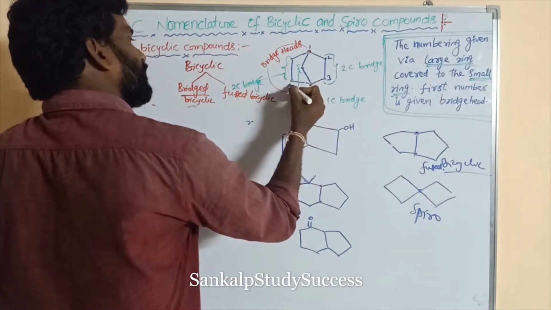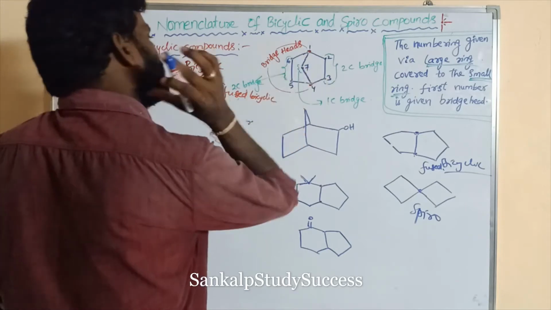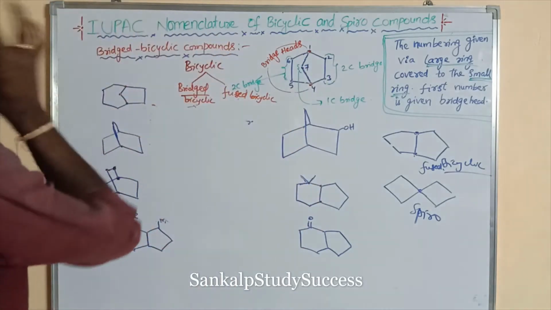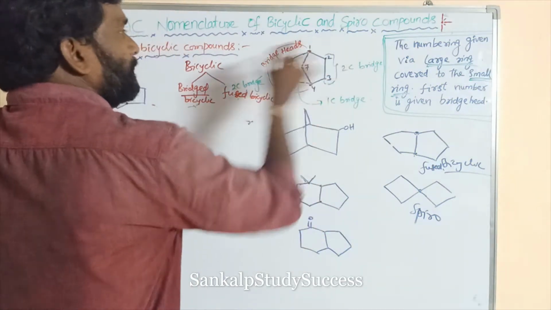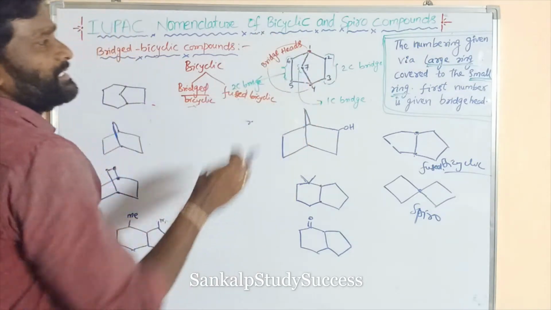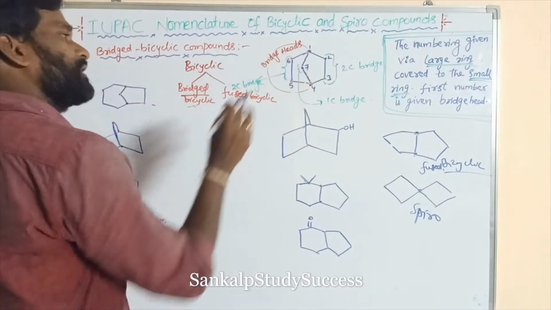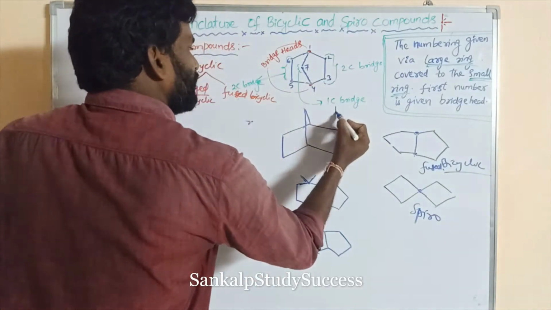Next goes to this 5, 6, and 7. Right. So this is the priority of numbering. Here, how many carbons are present in this bicyclic? Total how many carbons are present? 7 carbons. So that can be written as hept.